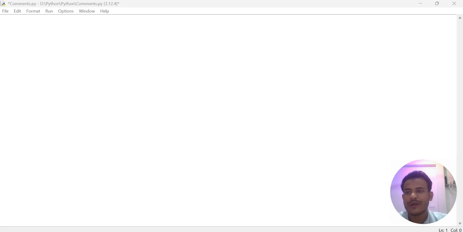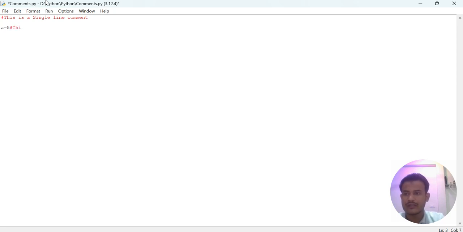Simply we need to open the Python IDLE shell, and if we need to write a single-line comment, we use the hash symbol like this and we write our comment here. This is a single-line comment. In this way we write a single-line comment, and it is helpful when we need to understand our code easily.